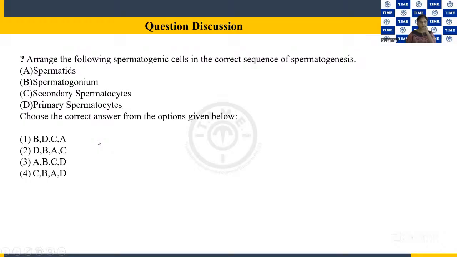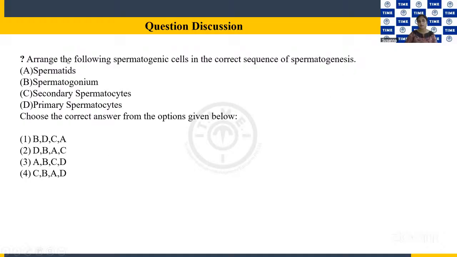I'll just read the question. When you read the question, be careful, especially about what they are asking. Here we have a couple of options, and we are asked to choose the correct answer. So let's read. Arrange the following spermatogenic cells in the correct sequence of spermatogenesis.